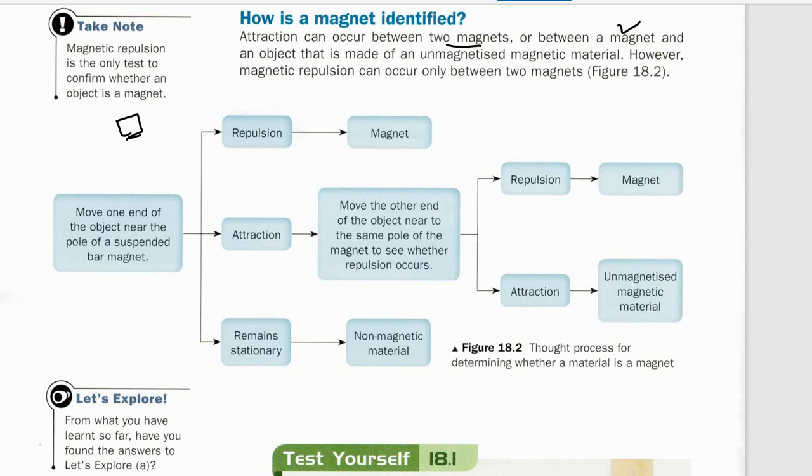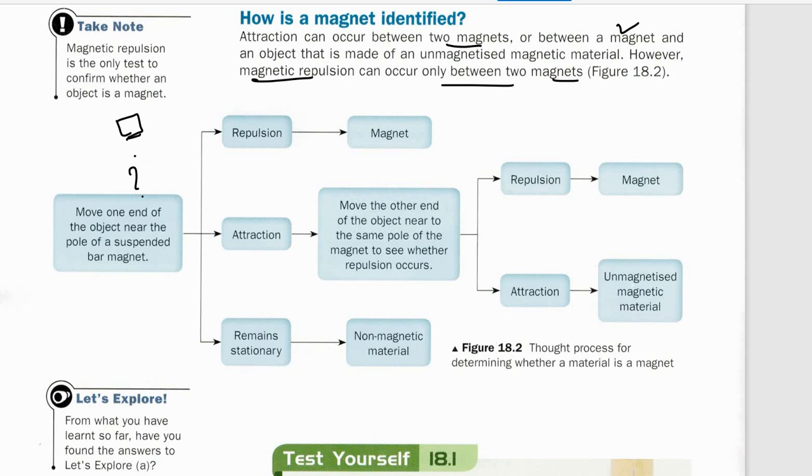it can happen between a magnet and an object that is magnetic metal but is now unmagnetized. However, magnetic repulsion can occur only and only between magnets. So suppose I have given you an unknown object, how do you figure it out?